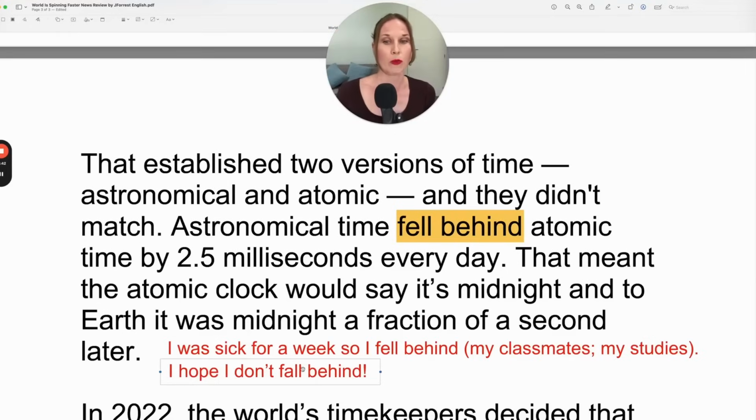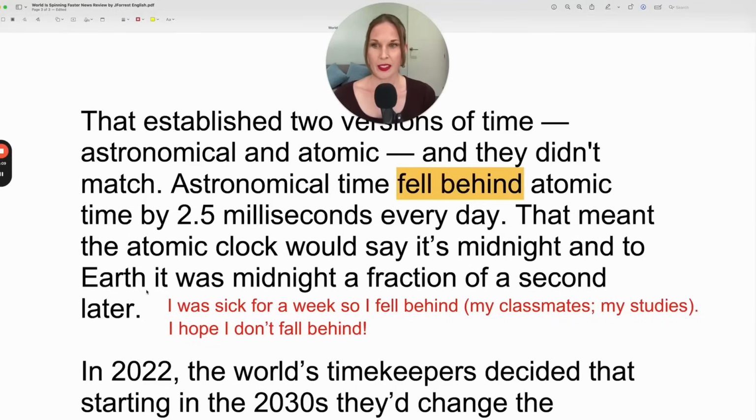Or you can use this in the future. Let's say you're planning a 2-week vacation and your colleague is saying, wow, that's a big deal. You're going to have so much fun. But then you say, oh, I hope I don't fall behind. Because if you go on vacation, your coworkers are working, you're not. So when you get back, your coworkers are going to be here and you're going to be there. I hope I don't fall behind.